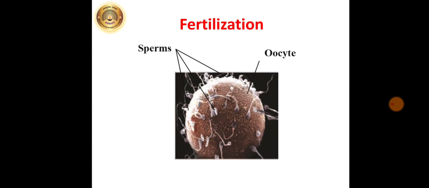That is, out of 2 to 4 million ova, approximately only 400 oocytes are released up to the age of menopause. Remaining oocytes undergo degeneration. So just observe the diagram here.